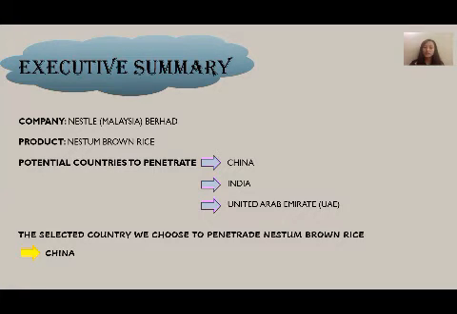The market for brown rice has been growing at a fast pace during the past 2 decades in China, which means that Chinese like to consume foods that contain brown rice, and Nestle brown rice might be one of the best sellers in China if we penetrate it there.